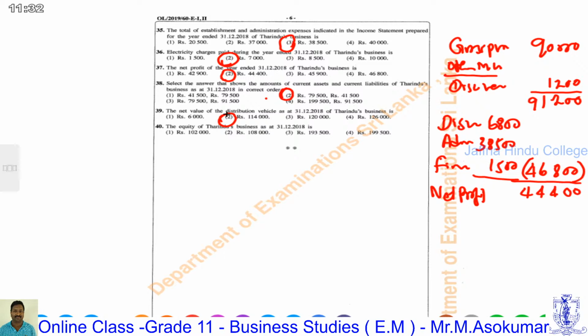Question number 40, the last question. Equity of the business as of 31st December 2018. It is calculated by adding the net profit with capital. If there are any drawings, we have to deduct them from that value.